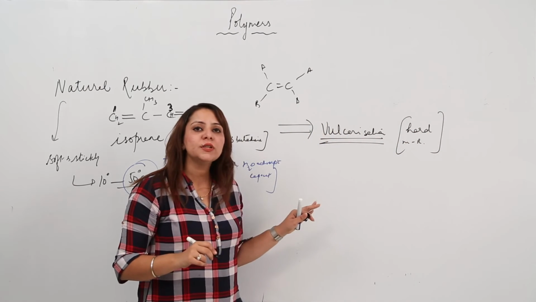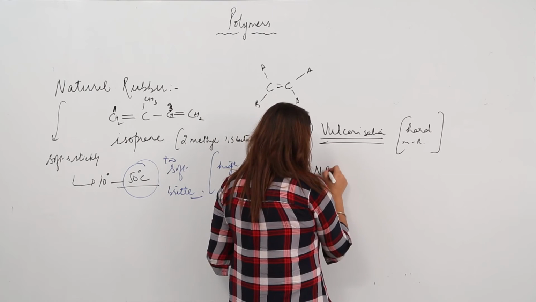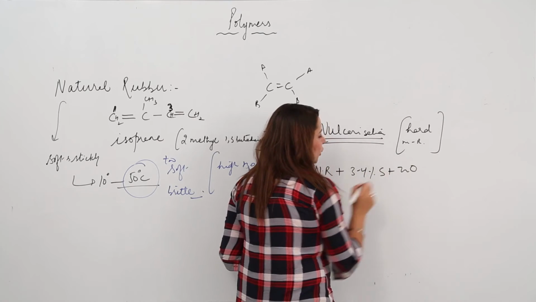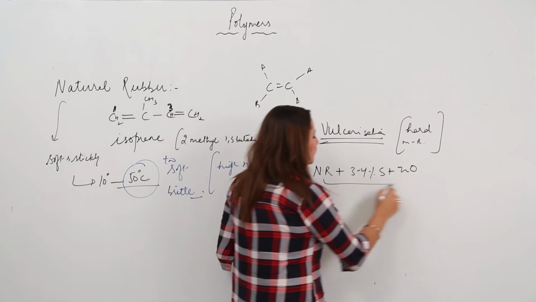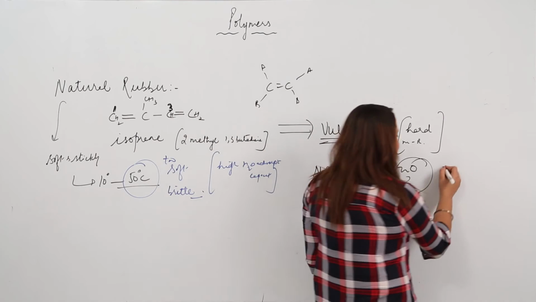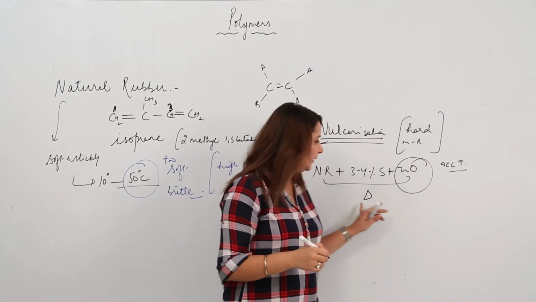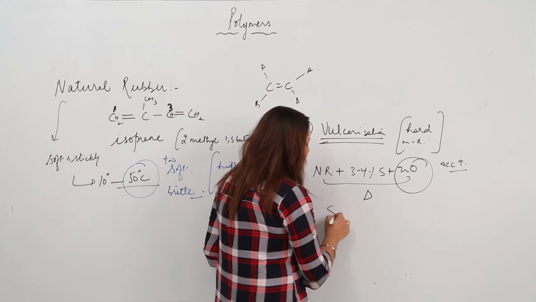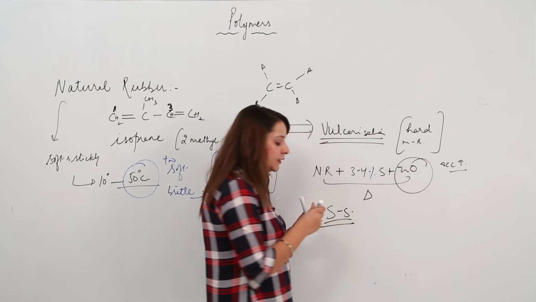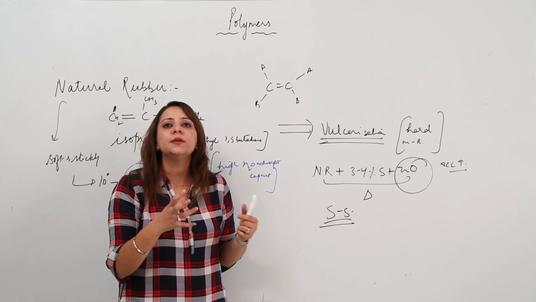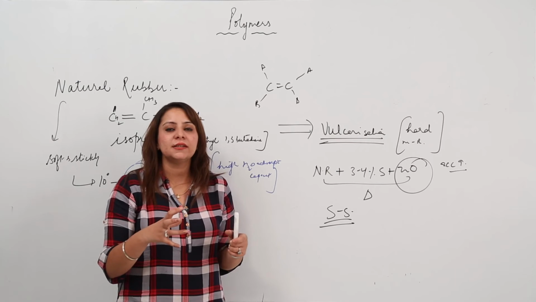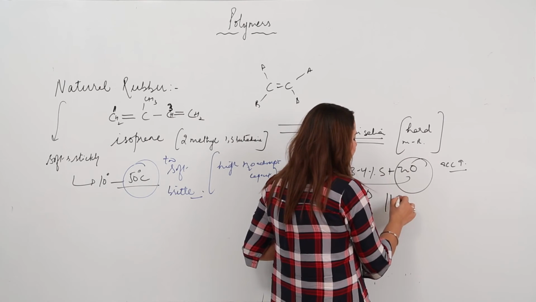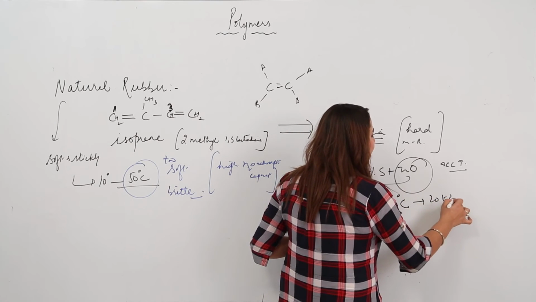And you know how we do this vulcanization? We take the natural rubber and we heat it with 3 to 4% of sulfur, and we also take zinc oxide. When we heat them together, what happens? The zinc oxide accelerates the process. It increases the rate of the reaction. And the sulfur gets introduced into the natural rubber, forming S-S linkages, and as a result cross links develop, which limit the motion, which limits the stretch, and it becomes more modified. You have to heat it at a temperature of 110 degrees Celsius for 20 to 30 minutes.